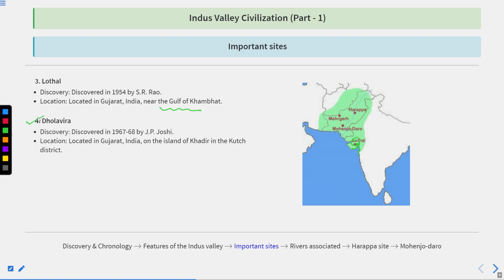The fourth important site is Dholavira. Dholavira was discovered by Jagatpati Joshi, J.P. Joshi, in 1967 and 1968. It is located in Gujarat, India, on the island of Khadir in the Kutch district. Clear? So Lothal is also in Gujarat, and Dholavira is also in Gujarat.